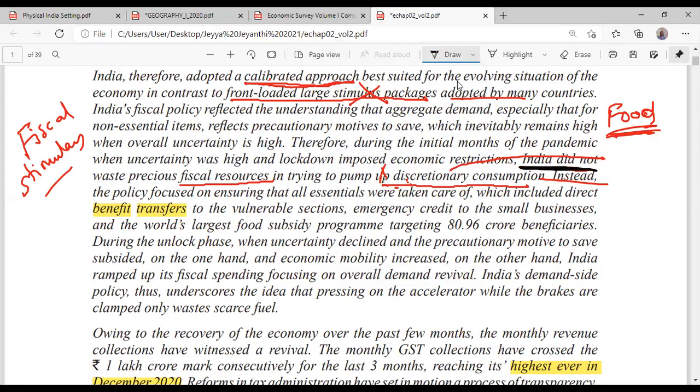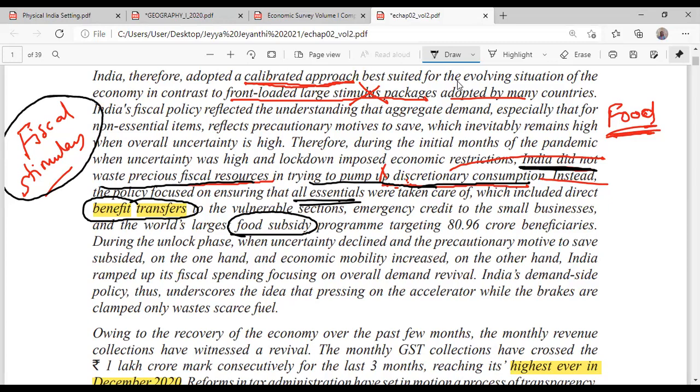India did not waste precious fiscal resources in trying to pump out discretionary consumption. Instead we focused on all essentials. So what did the government do? A lot of benefit transfer, cash transfer. Government gave a lot of food subsidies or food as such. Unlike other governments which were spending too much, the government of India did not spend too much. So our fiscal stimulus was not a pure fiscal stimulus. Some of them were part of monetary stimulus.